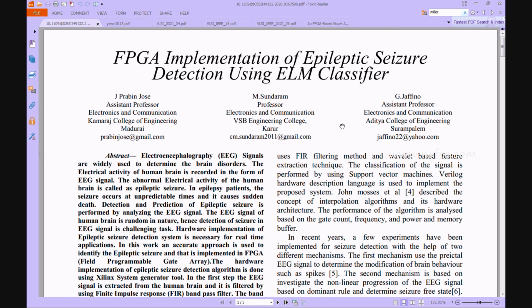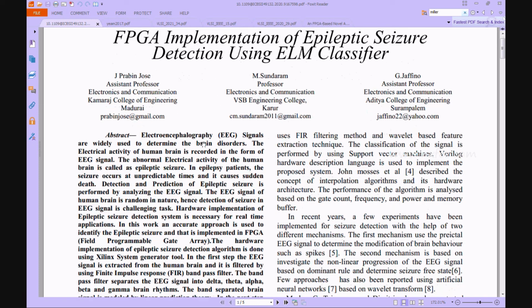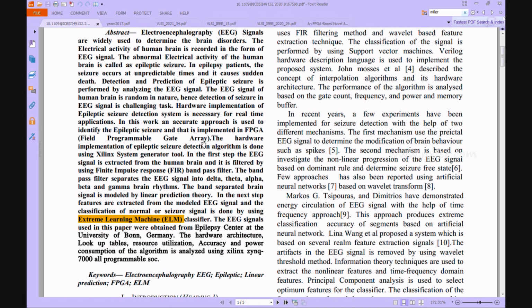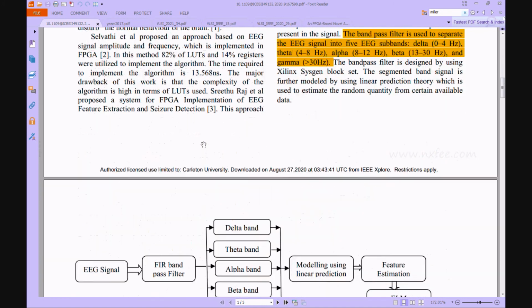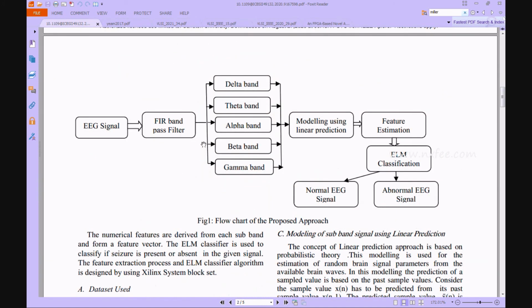Now we can verify the base paper. This is the base paper title and base paper abstract. Here this paper is mainly focused on the extreme learning machine algorithm. And this is the overall top model, the proposed flowchart of the design. Here they give an input EEG signal, and this signal is given to the FIR bandpass filter.